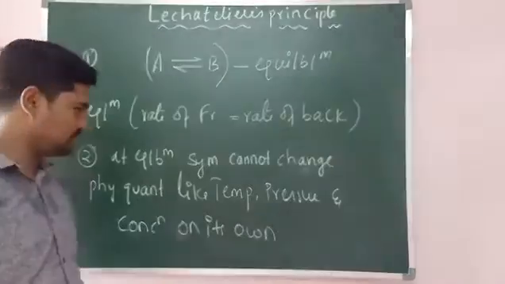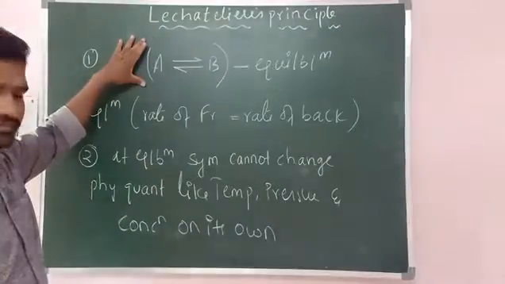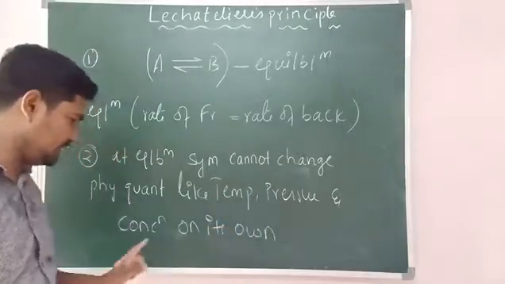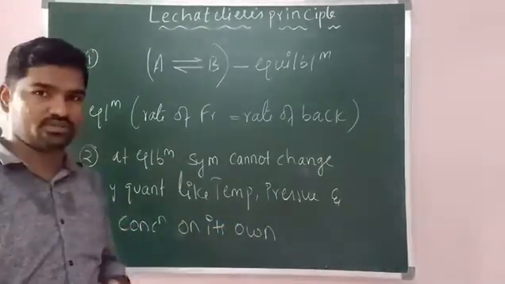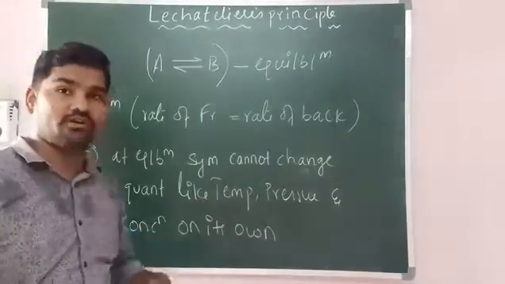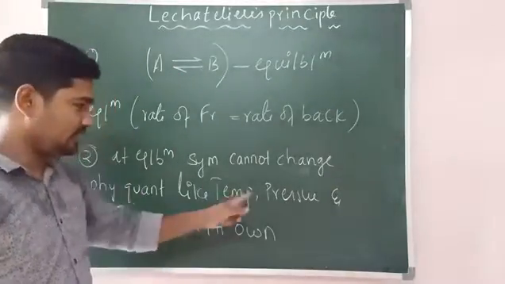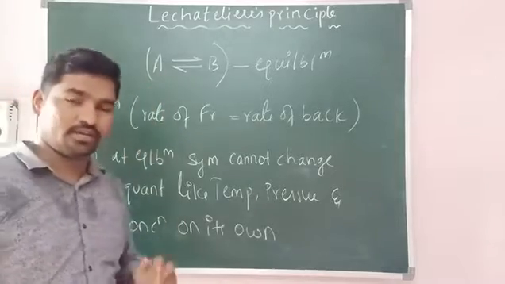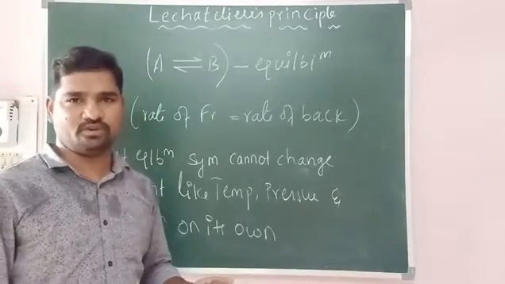What does it mean here? That means this system cannot change physical quantities like temperature, pressure and concentration at equilibrium on its own. Are you following? So at equilibrium, temperature, pressure and concentration, the physical quantities of a system, cannot be changed. It remains constant.